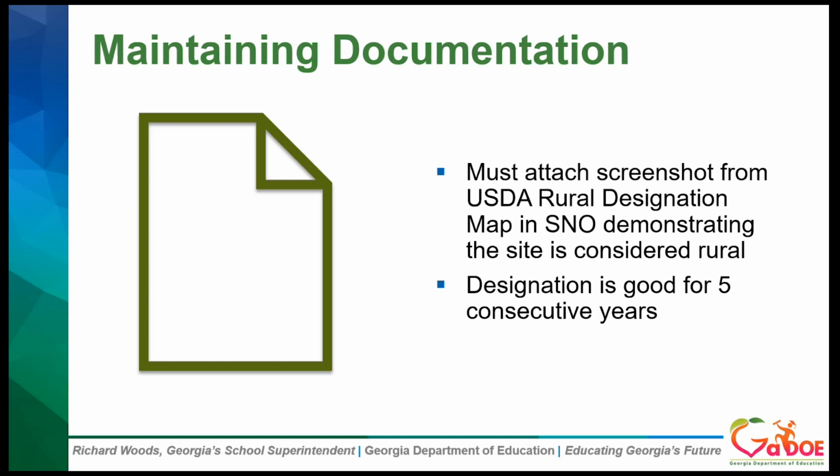So maintaining documentation for your rural designation, you want to have those screenshots or a printout from the map. And those will need to be uploaded into Snow, and we'll get a little bit more into detail about that process. But the SFA needs to maintain that documentation because that rural designation is good for 5 years. And then the state agency will have to maintain that as well.